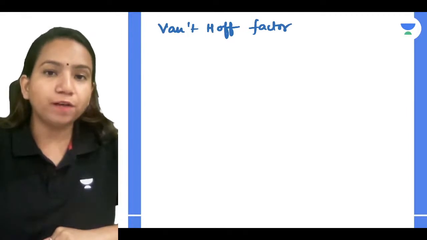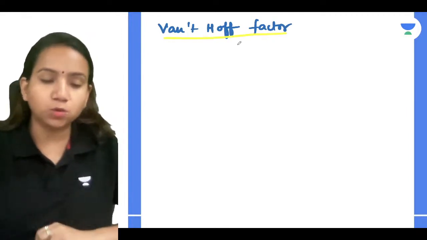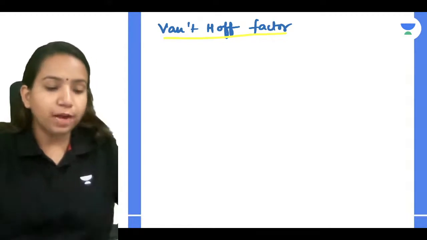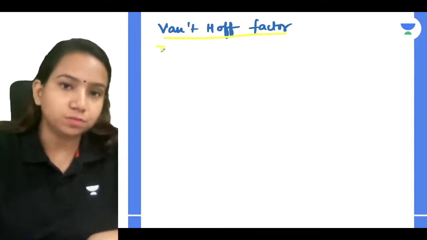Now talking about the Van't Hoff factor, let's see what it is and how you can calculate it. The Van't Hoff factor is nothing but a correction factor.